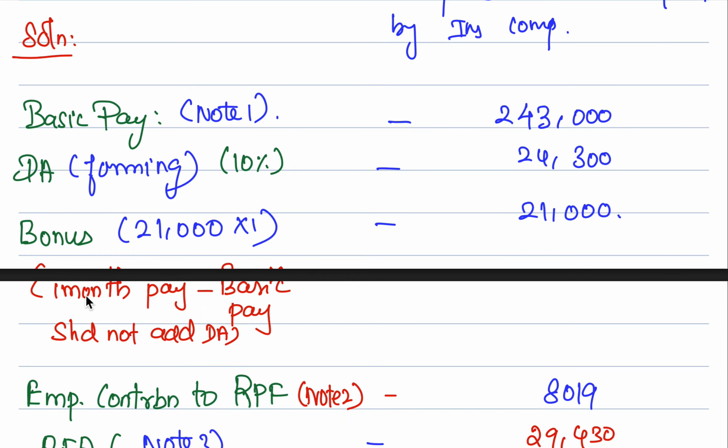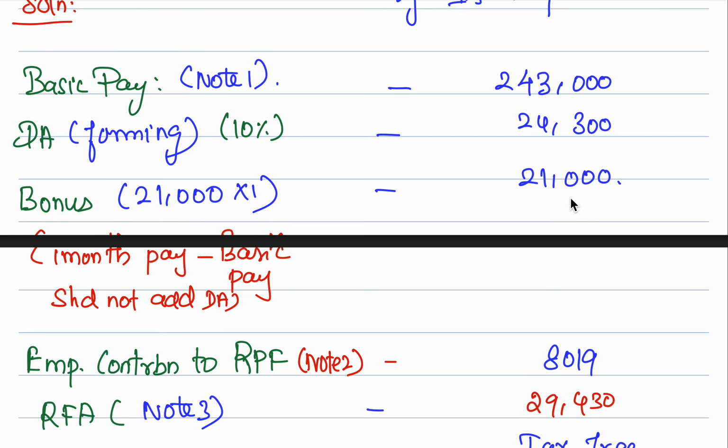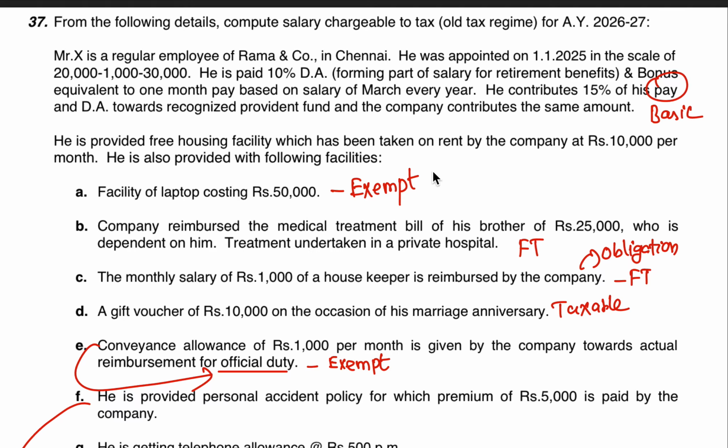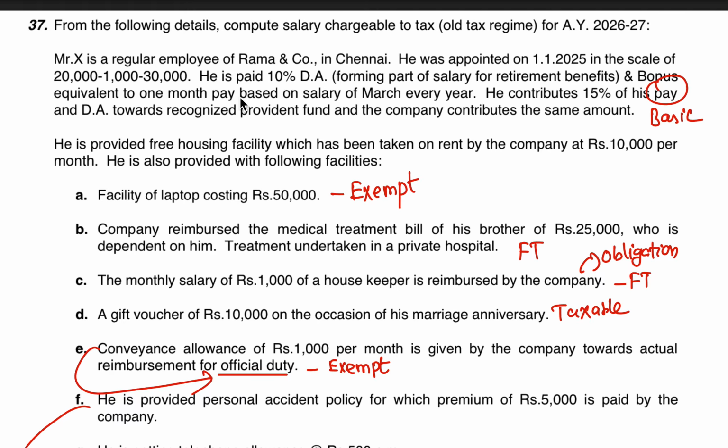It is clearly mentioned 1 month pay, which is the basic pay. So we should not have DA here. DA is 10%, we should not have 24,300. Again, for him, just 1 month pay, which is 21,000 rupees. They have clearly mentioned this is not 1 month salary as bonus, but 1 month pay based on the March month salary every year.